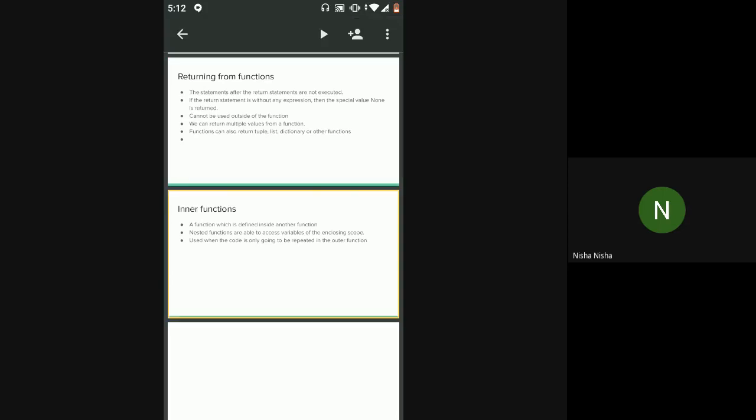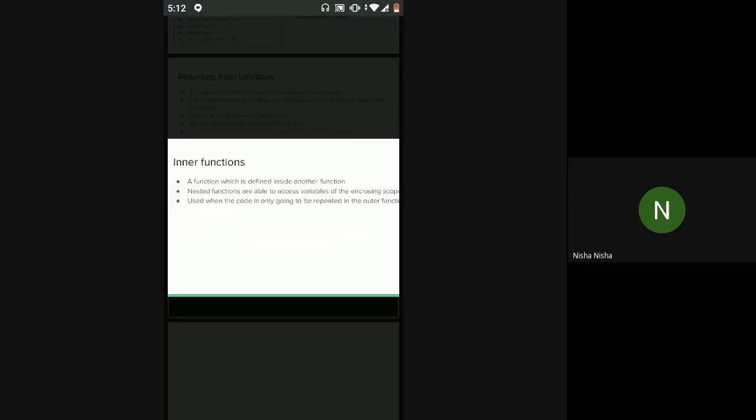Okay. So now we have seen a for loop nested inside a for loop, right? We have seen an if else block nested inside an if else block. So similarly, you can nest functions into one another as well. You can have one function inside the other function. So why would you use a nested or inner function?